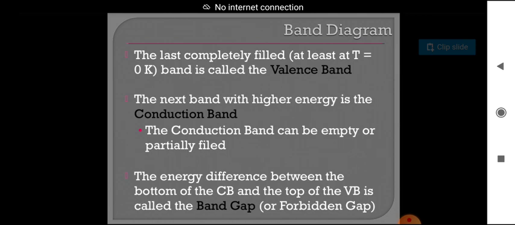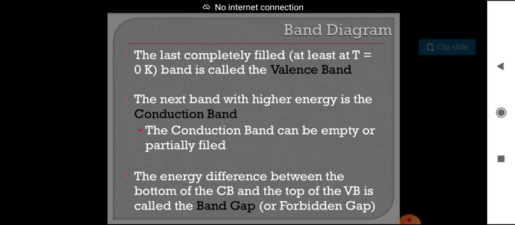Generally we know that every atom consists of a nucleus, and the electrons revolve in different outer orbits. Here we have to know what are valence electrons and what are conduction electrons.